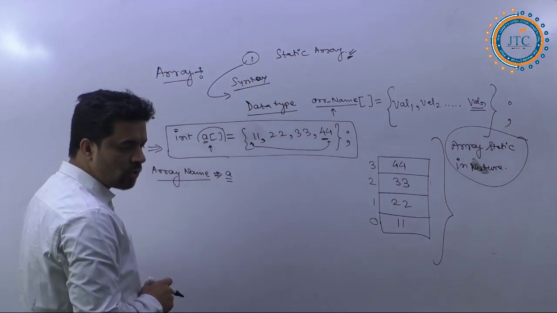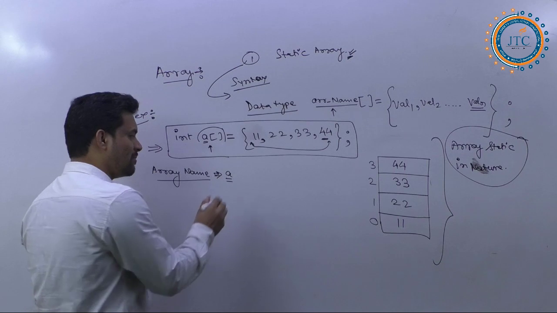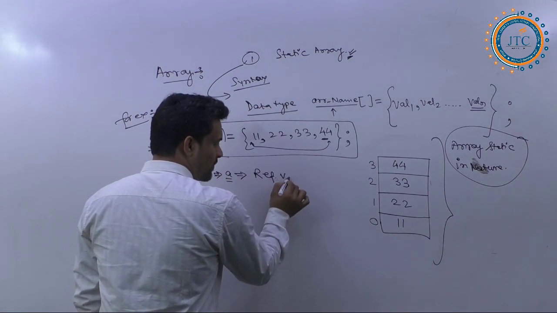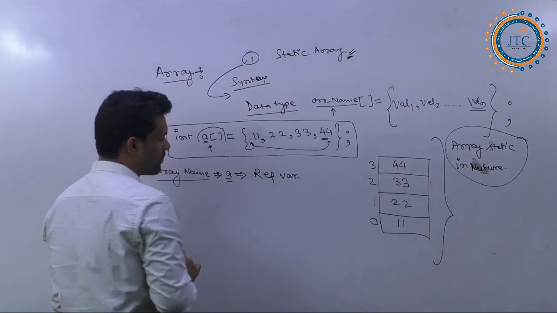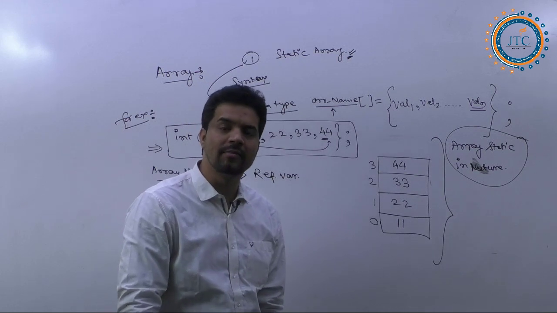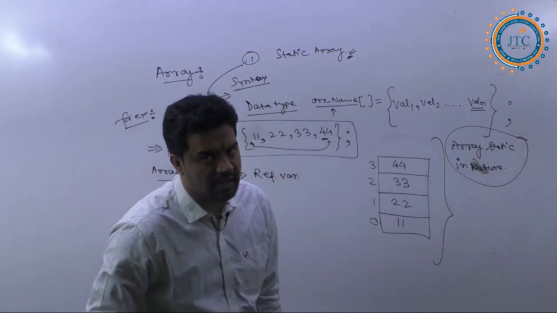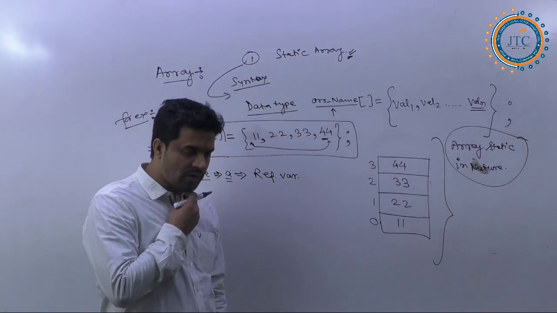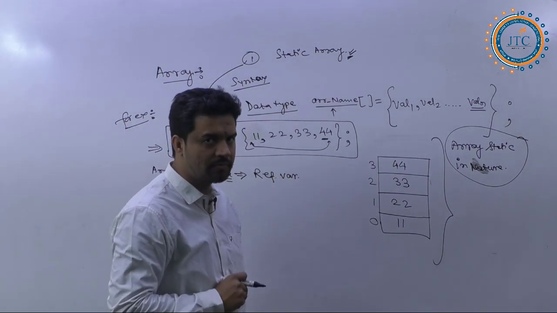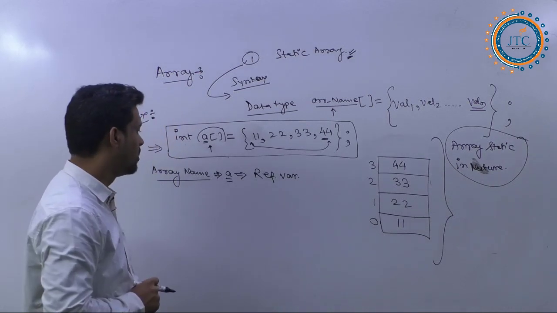Correct? So in Java, array names, whatever you are defining, are reference variables. The array name is a reference variable, remember it.